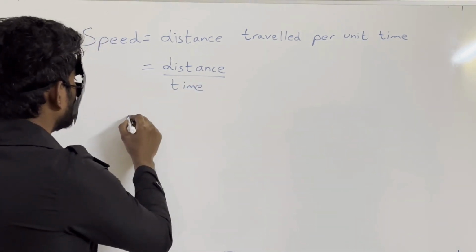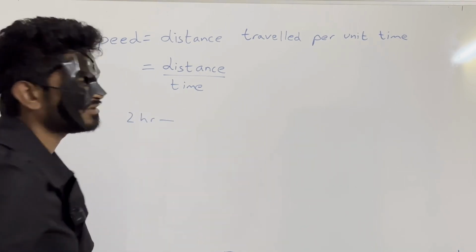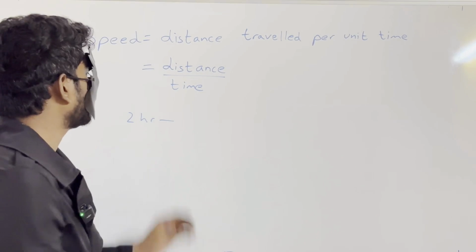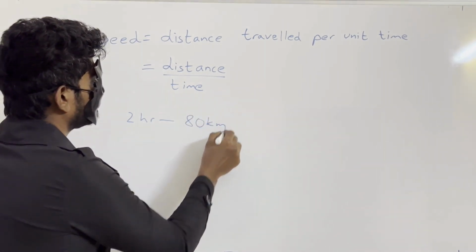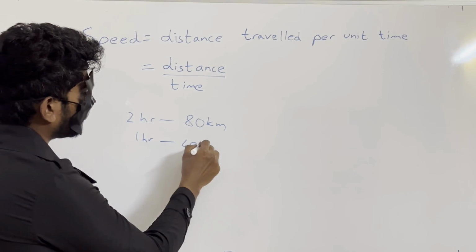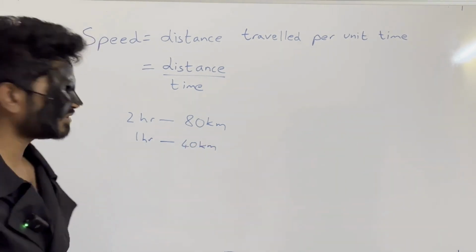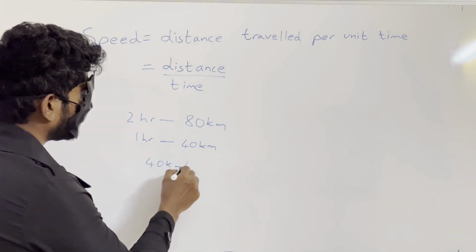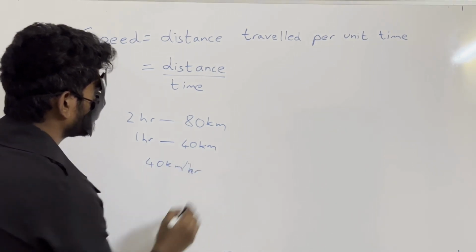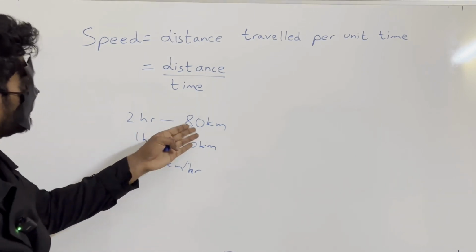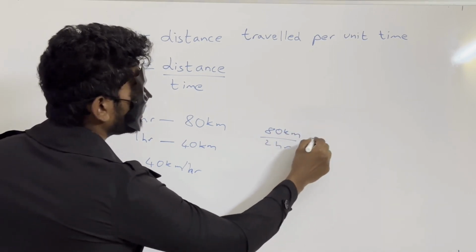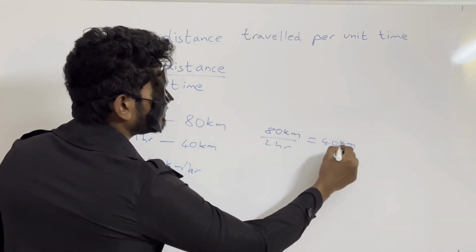So suppose if you take 2 hours to go to your coaching institute and it is 80 kilometers away, then for 1 hour how much will you travel? In 1 hour you will travel 40 kilometers. The speed is nothing but 40 kilometers per hour, that is per unit time. So what we are doing here is dividing 80 kilometers, the distance, by the time taken, 2 hours. It is nothing but 40 kilometers per hour to get the speed.